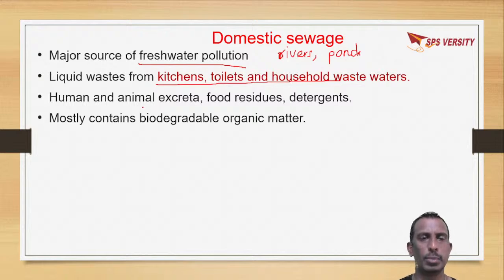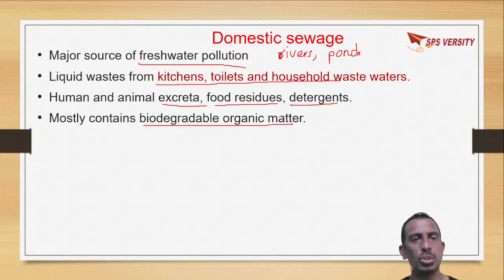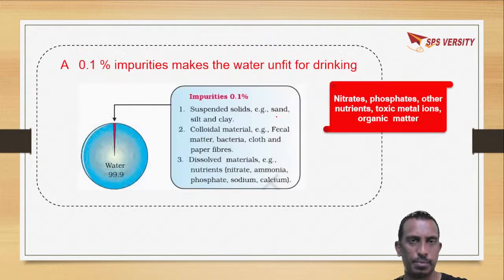It includes human and animal excreta, food residues, detergents, and biodegradable organic matter.